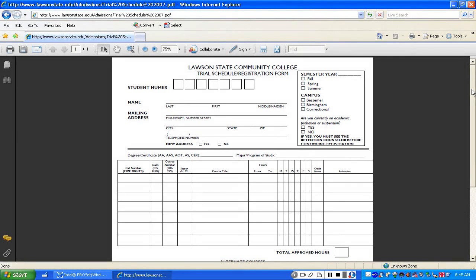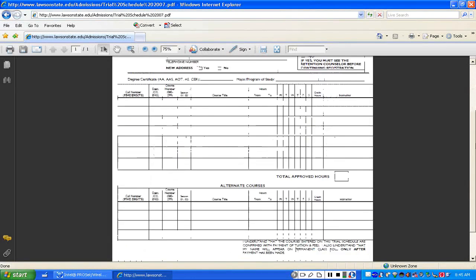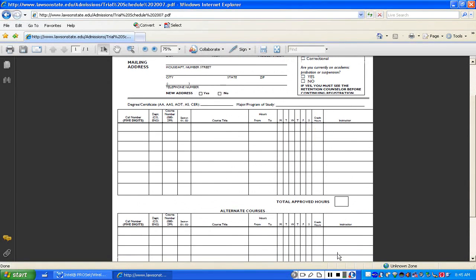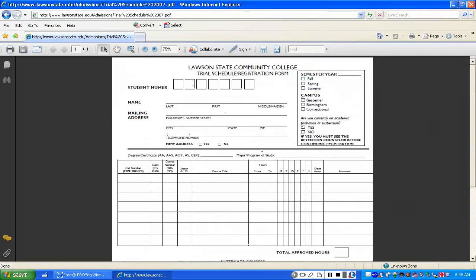This is what you need to do first before you attempt to register online. So let's do this. I'm going to pull my pen out, and again, if your screen goes white, just ignore it. So again, that's the trial schedule registration form.